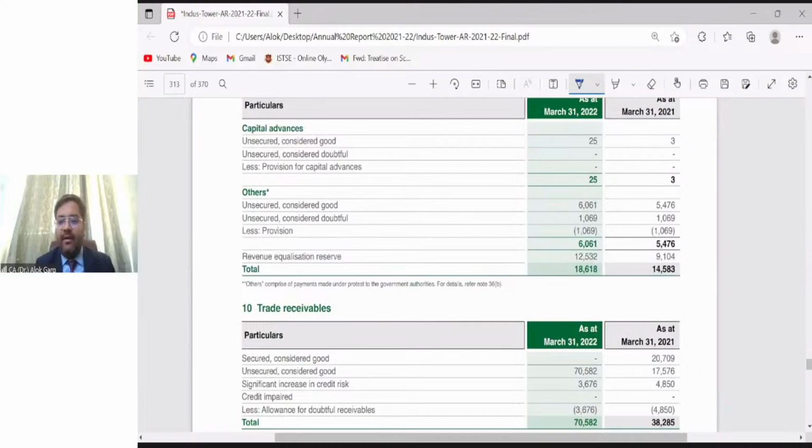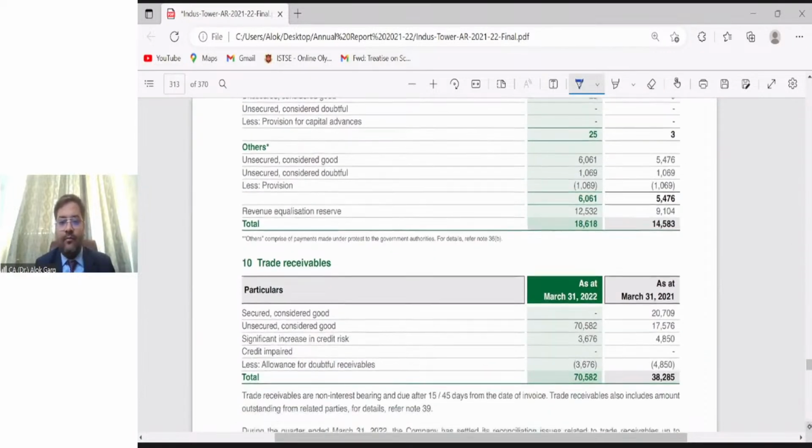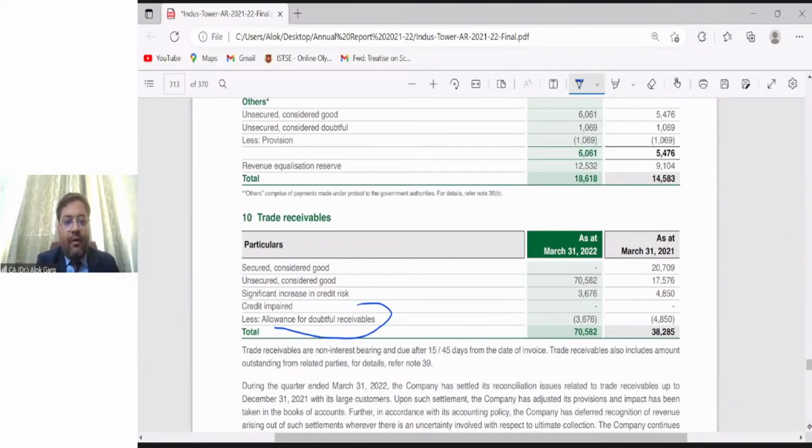Yes, trade receivable. Allowance for doubtful receivables. This is provision for doubtful debt. It is as per Ind AS 109. So this is also disclosed separately. Is it clear, friends? Is it clear?